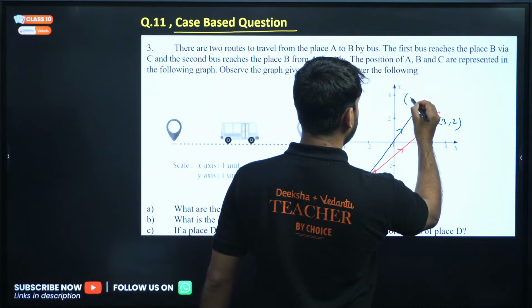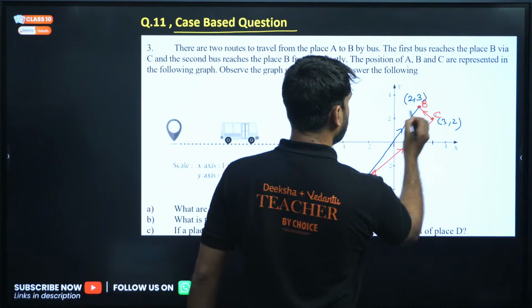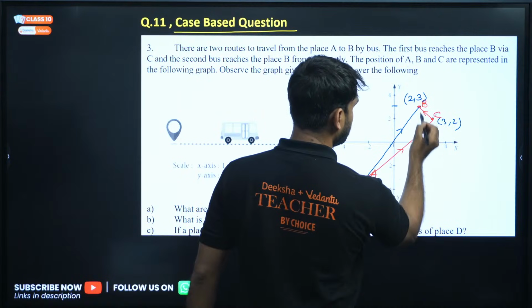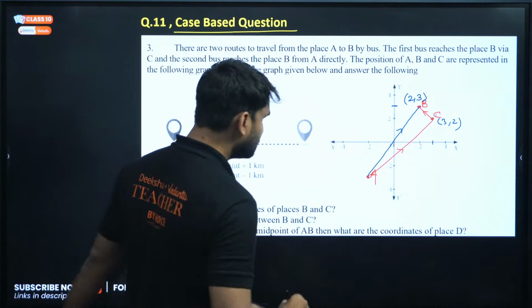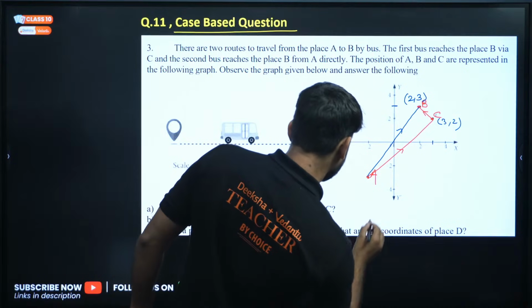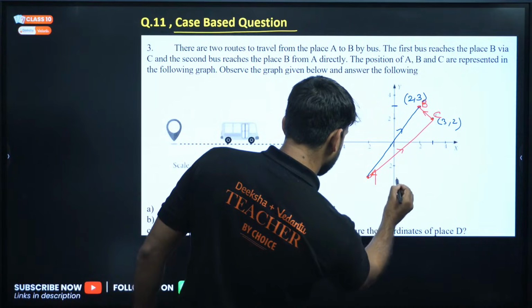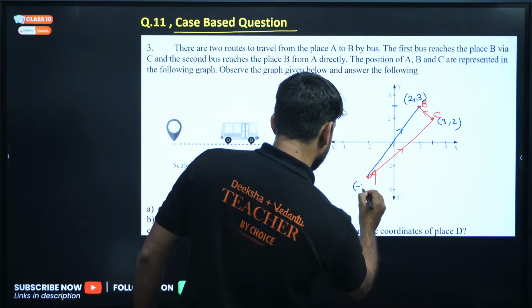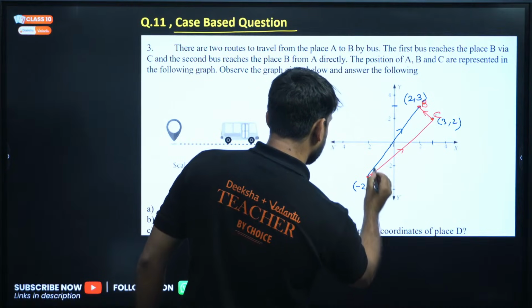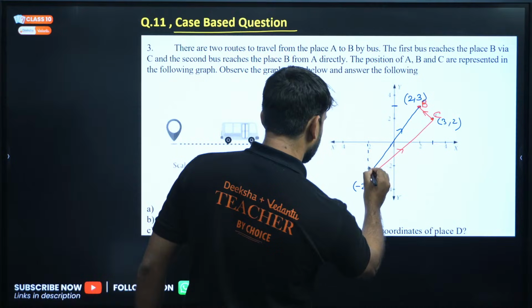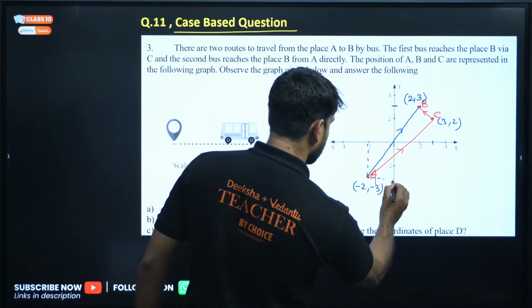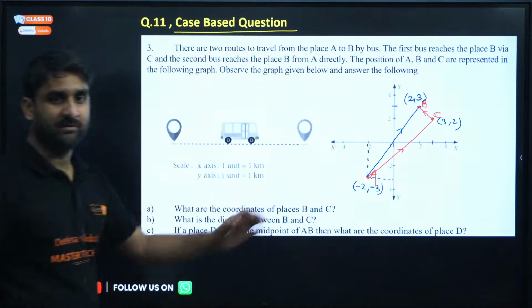For B this will be 2, 3, because here is 3 and this is 2, so 2, 3. And for A this will be minus 2, minus 3. So this is minus 2 and this is minus 3. I hope everything is clear.